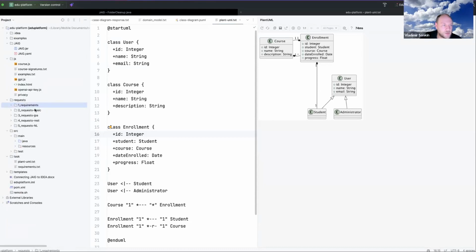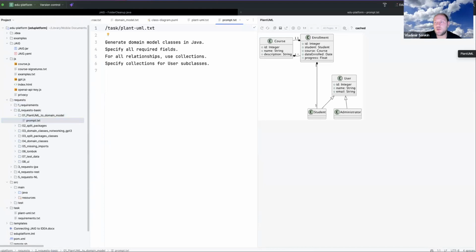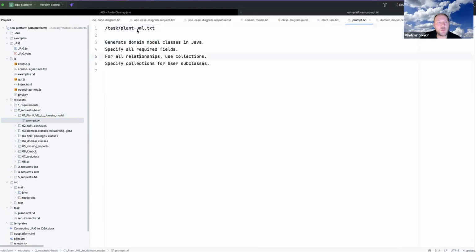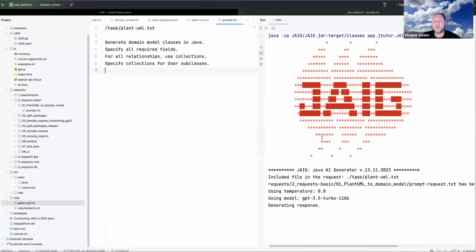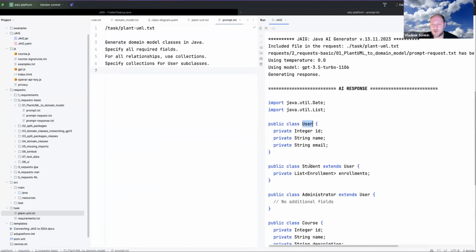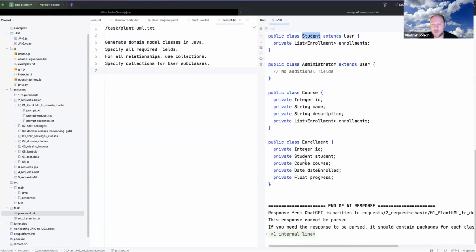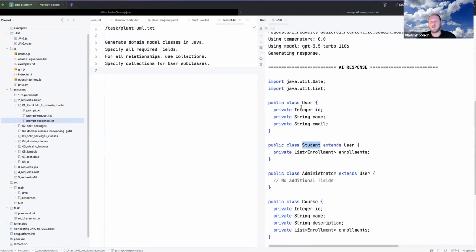And I close requirements, and the next prompt will generate a domain model based on this PlantUML, on this domain model taken from here. Yes. Okay, I will start it, and it is generating Java code, already Java code. So it generates classes, it generates courses, enrollment, so everything. So this is good, but this is not complete. We need to put it to the packages.